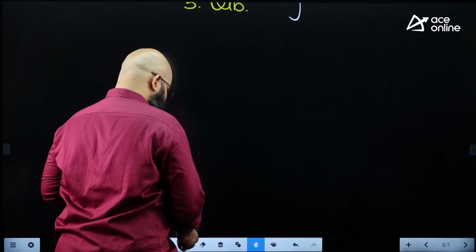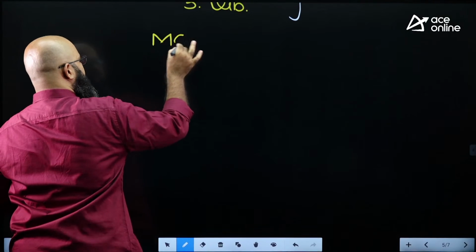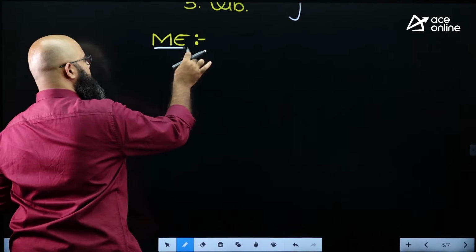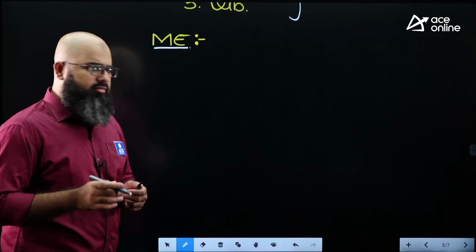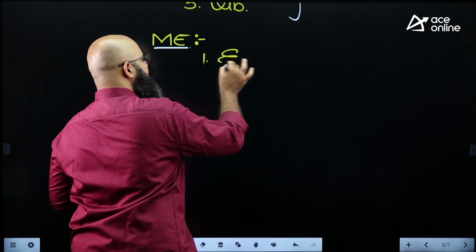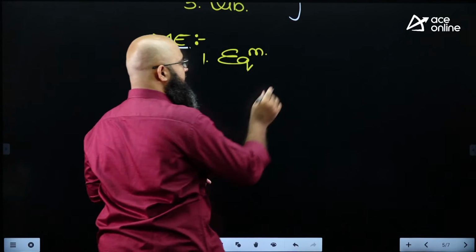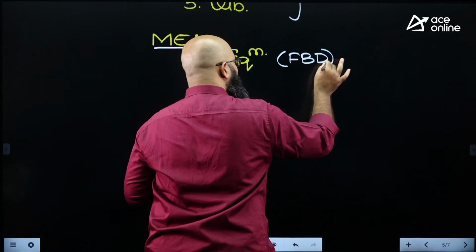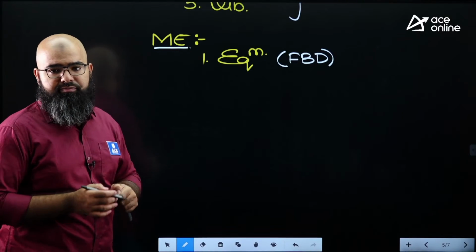Moving towards mechanical engineering. When it comes to mechanical engineering, you are having a rather lengthy topic of mechanics. What should you give most preference towards? I would again suggest, even though weightage wise it is less, that you give more importance to equilibrium, because again over here you are going to learn the concept of free body diagram. Once you know free body diagram, automatically entire kinetics will become easy for you.